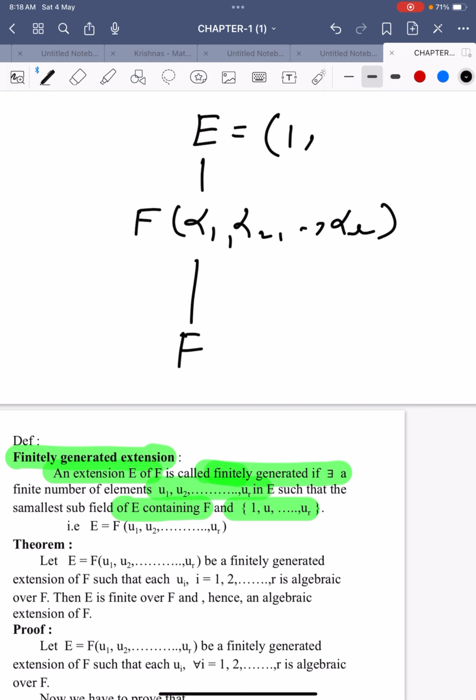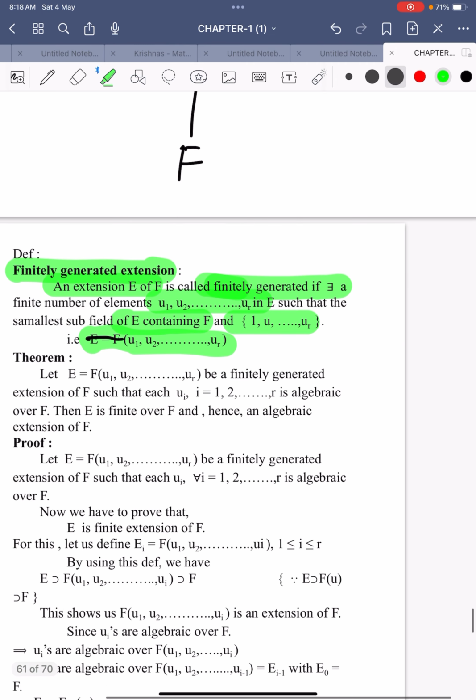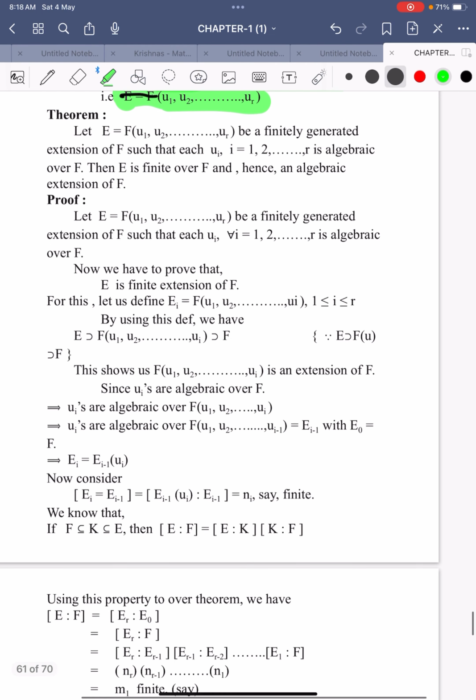If E is equal to F of u1, u2, and so on ur, E is generated by F and the set u1, u2, and so on ur, then we say that this is a finitely generated extension of capital F.